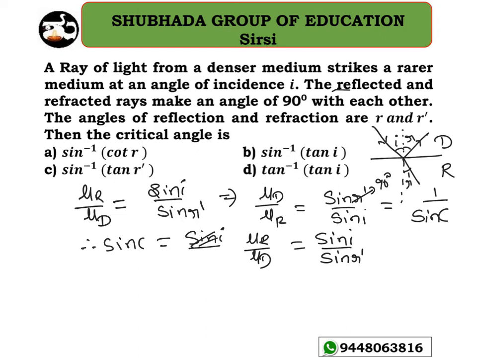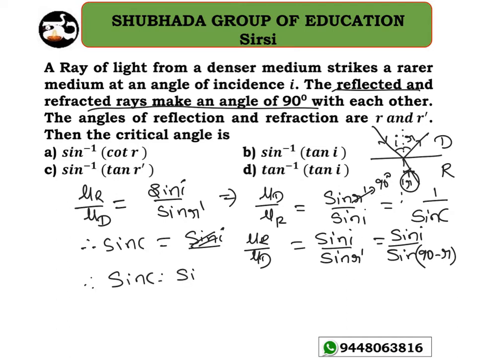As they have given that the reflected and refracted rays make an angle of 90 degrees here, I can take R dash as 90 minus R, correct? So it is sine I divided by sine of 90 minus R, that is cos R. Cos R, correct or not? So therefore sine C must be equal to sine I divided by cos R.